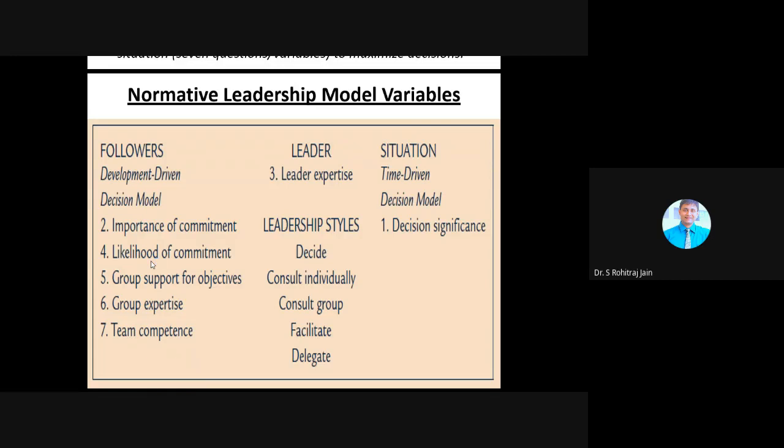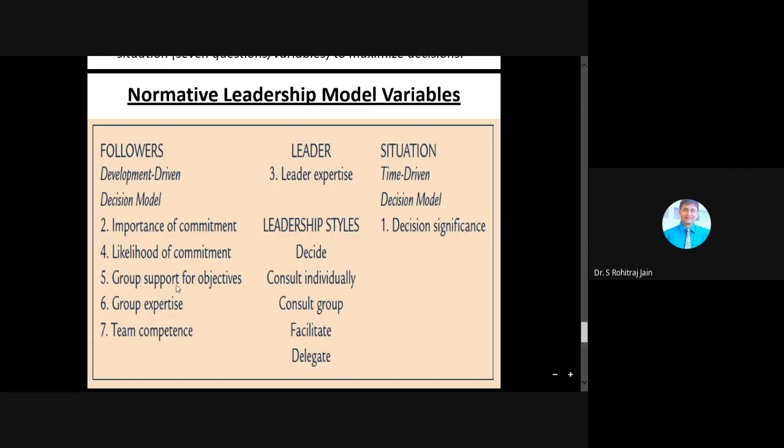Whether the followers will be committed to whatever decision the leader makes, that is again a question, right? So when making a decision that followers will like and want to implement, there is less need to involve them in the decision. So if the followers are really committed to the decision, or a high level of commitment is there from the followers, then we mark it as H. And if a low level of commitment is there, then we mark it as L.